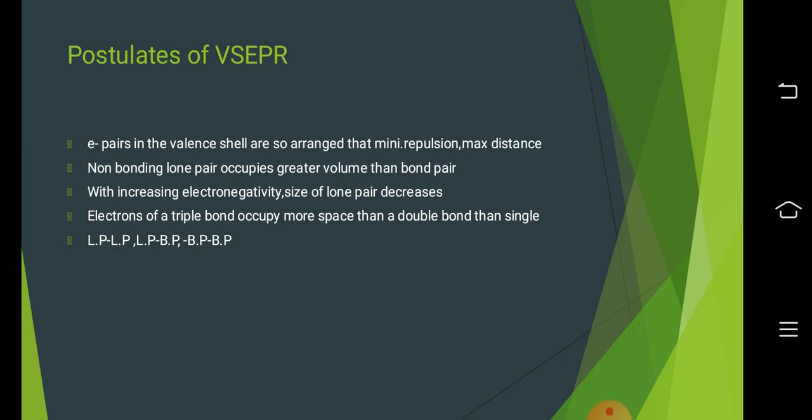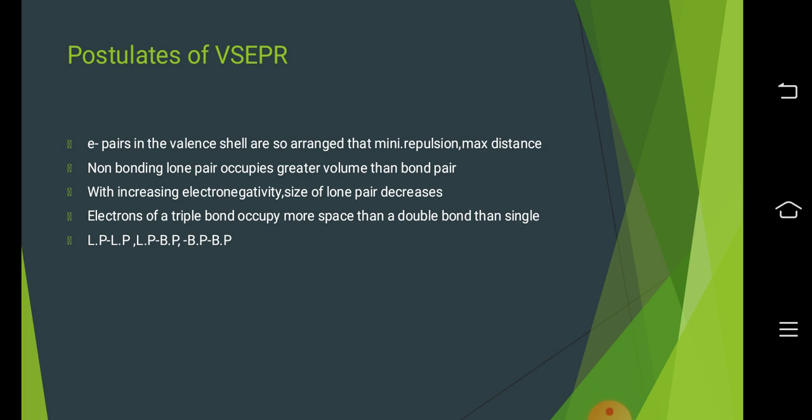Postulates of valence shell electron pair repulsion theory. The electron pairs in the valence shell are so arranged that there is minimum repulsion and maximum distance. A non-bonding lone pair occupies greater volume than a bond pair. With increasing electronegativity, the size of the lone pair decreases. Electrons of a triple bond occupy more space than a double bond, followed by a single bond.